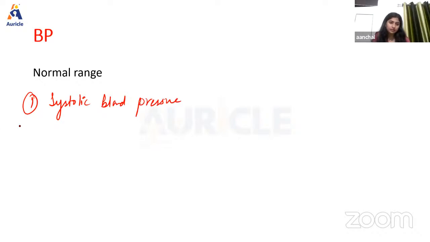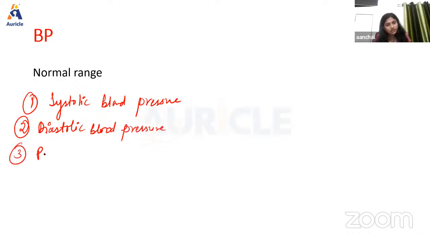then diastolic blood pressure, then pulse pressure is there, and also mean arterial pressure.